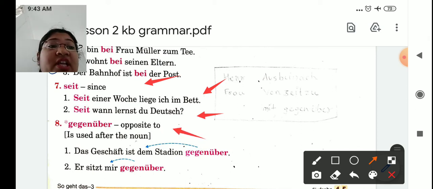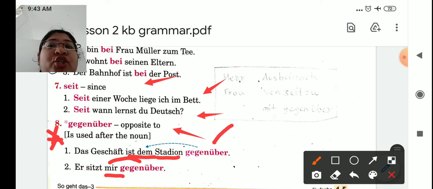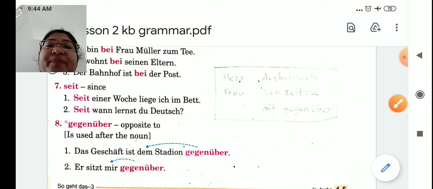And the last one. Now this is also an exception. Before this, same as entlang from accusative, we use the dative case before this preposition. Gegenüber means opposite to. Das Geschäft ist dem Stadion gegenüber. The shop is opposite to the stadium. So der Stadion changes to dem. Er sitzt mir gegenüber. He sits opposite to me. Okay, so remember the position of the preposition and the noun which changes after that or before that.